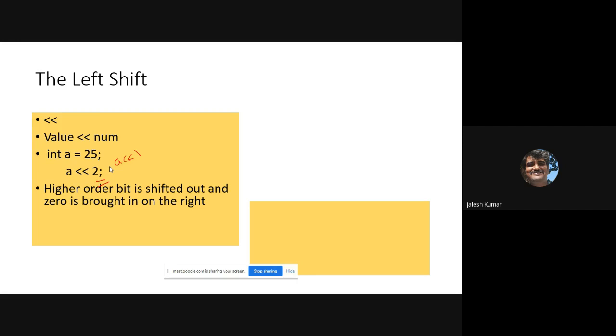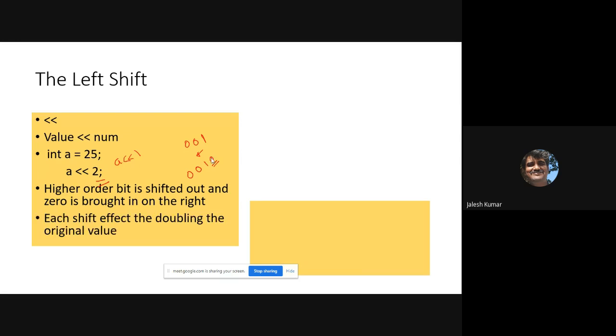Whenever you are shifting left, if we have some number like this, once it is shifted, this position will come to this, that is 1 0. The 0 will move to this position, and 0 will be filled at this position. That is the meaning of what we wrote here: 0 is brought in on the right.